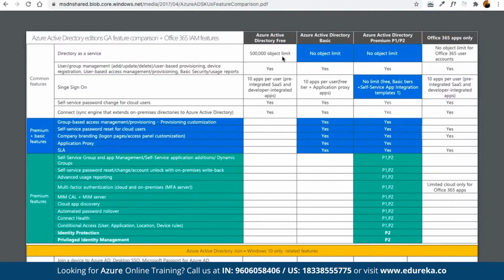In the same way, we do get group-based access management provisioning.